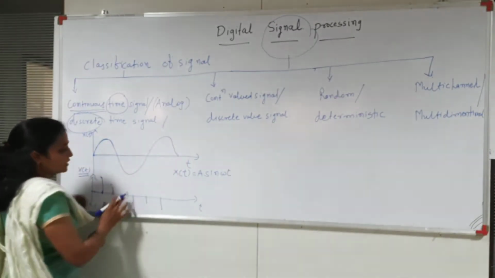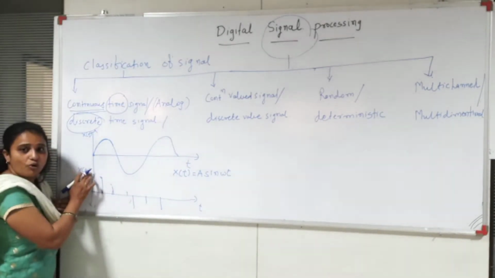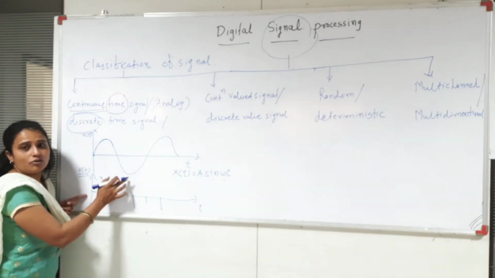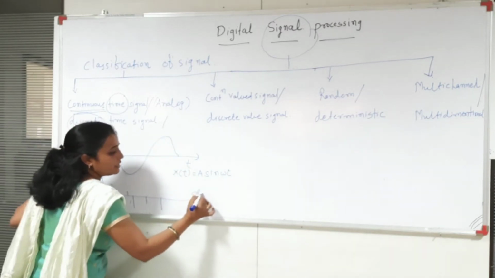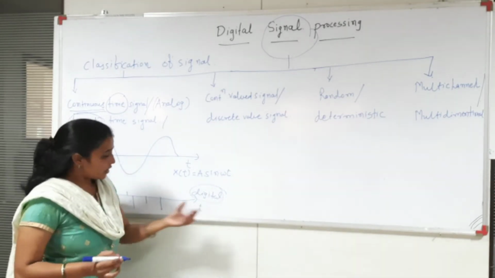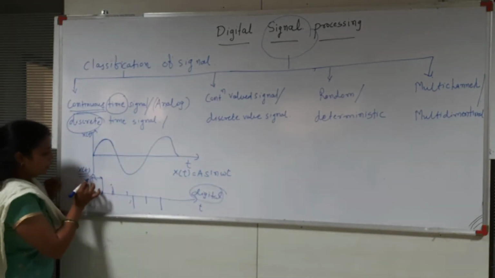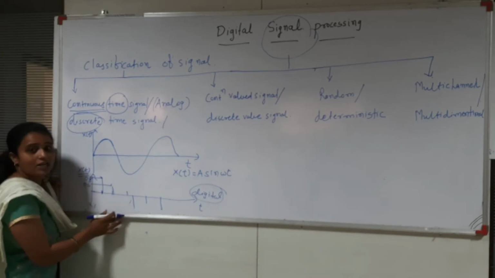In a discrete time signal, the time as well as the amplitude are both of discrete nature. If both are discrete, then it is called a digital signal. In this case the amplitude can be any value, suppose 0.8 or 0.6.